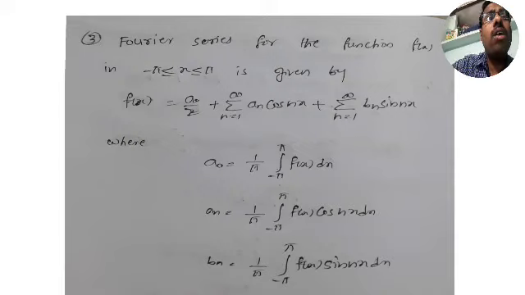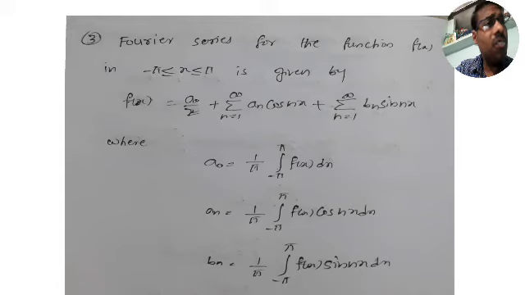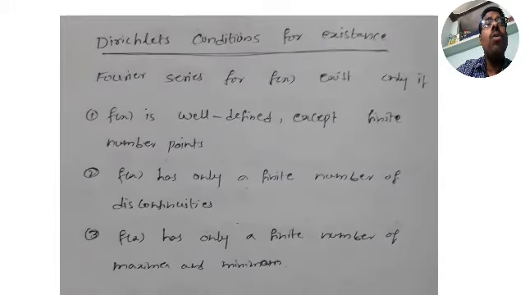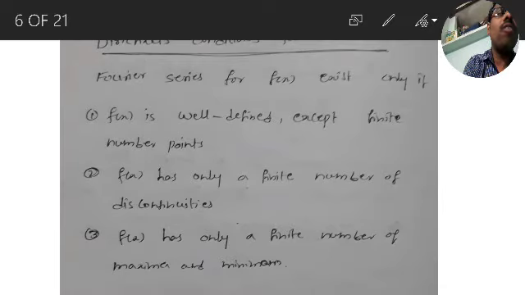Fourier series for a given function in a given interval may exist, may not exist. So Fourier series does not exist for every function. It exists only for those functions which satisfy certain conditions. Let us see now Dirichlet's conditions for existence. So a Fourier series exists only if it satisfies certain conditions. So what are they? Let us see one by one.